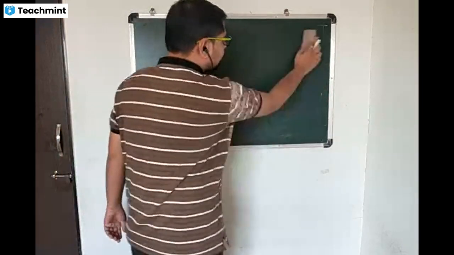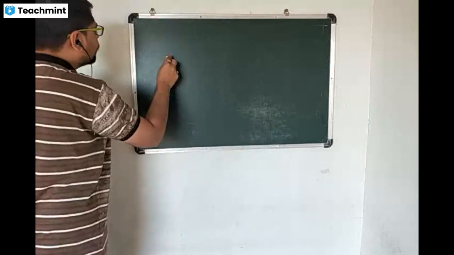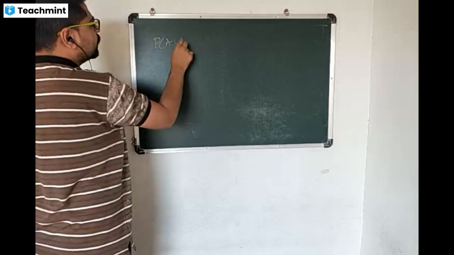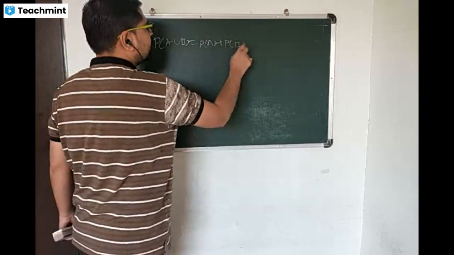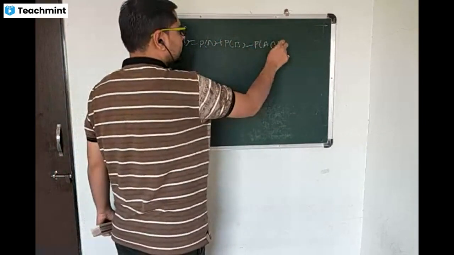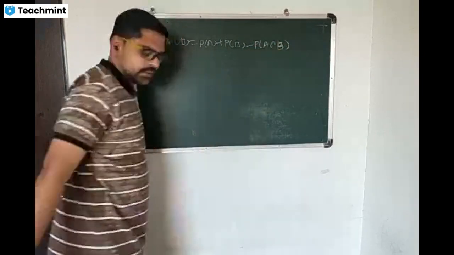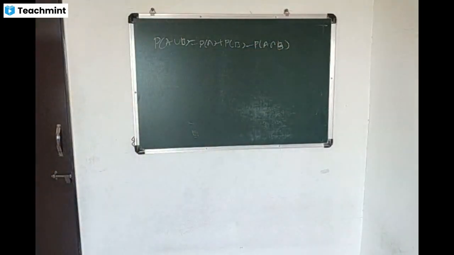So the addition theorem is probability of A union B is equal to probability of A plus probability of B minus probability of A intersection B, for the unconditional case.